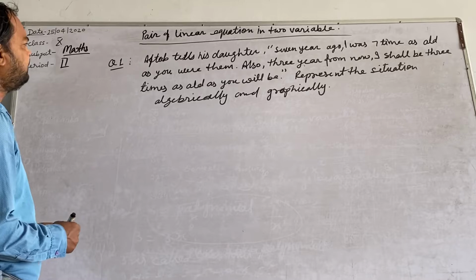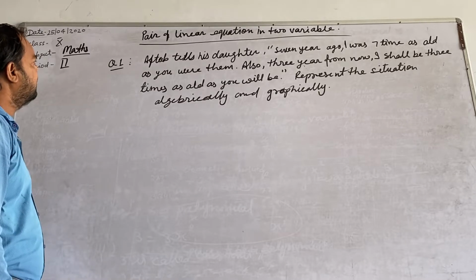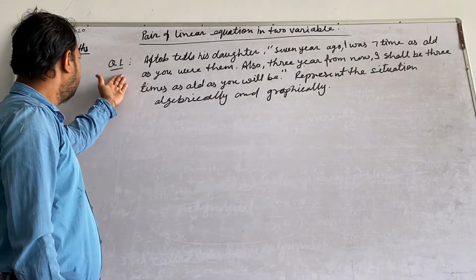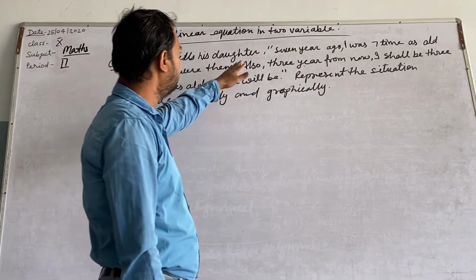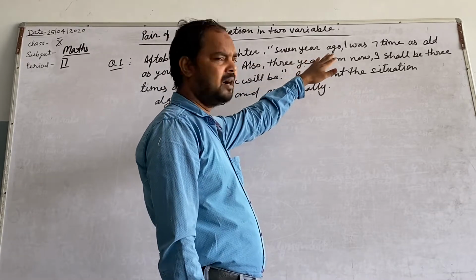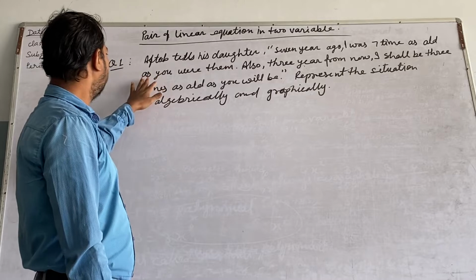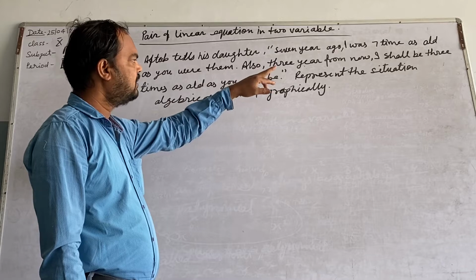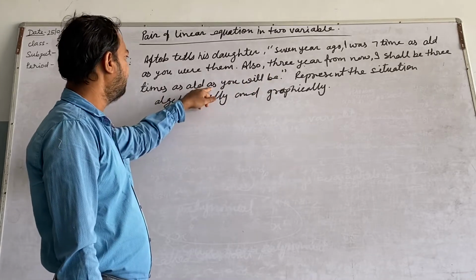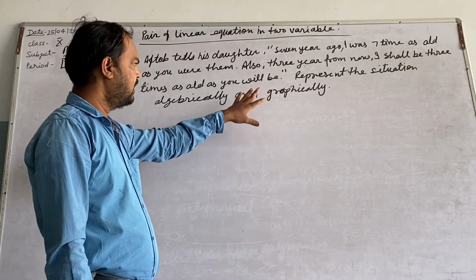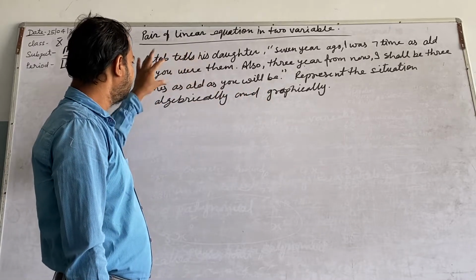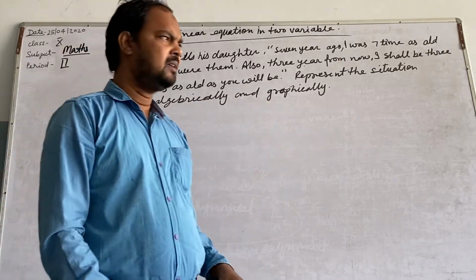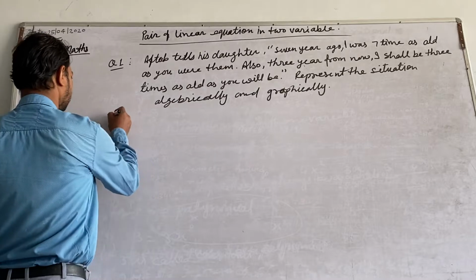Dear students, we are studying about pair of linear equations in two variables, and in this case, see this situation as question number 1. Aftab tells his daughter, 7 years ago, I was 7 times as old as you were then. Also, 3 years from now, I shall be 3 times as old as you will be. Now you have to represent this situation algebraically and graphically, right? As I did in the last class.